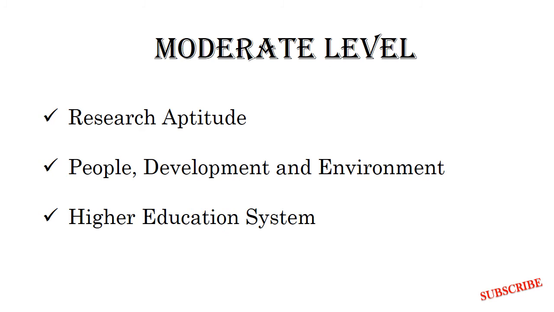And the next one is the moderate level: research aptitude, people development and environment, and higher education system. These 3 units are only moderate level. From research aptitude, they will ask about the aim, types and ways of research. People development and environment and higher education system are based on current affairs as well as historical questions. So they are only moderate level questions.